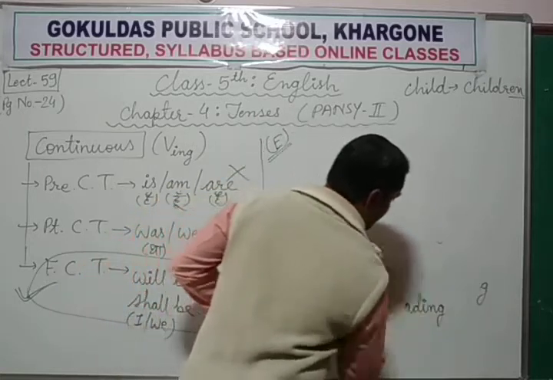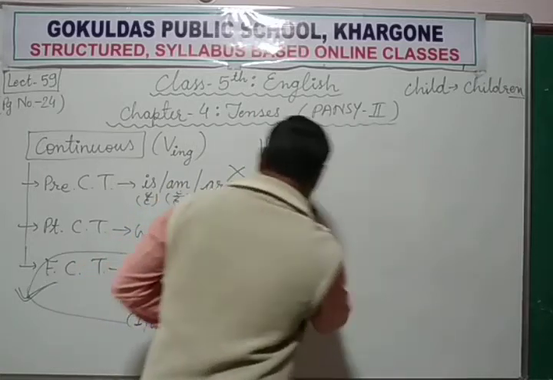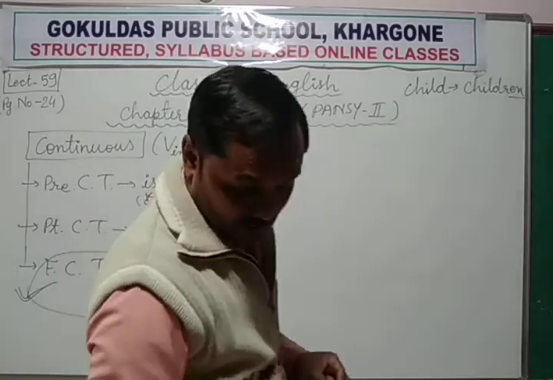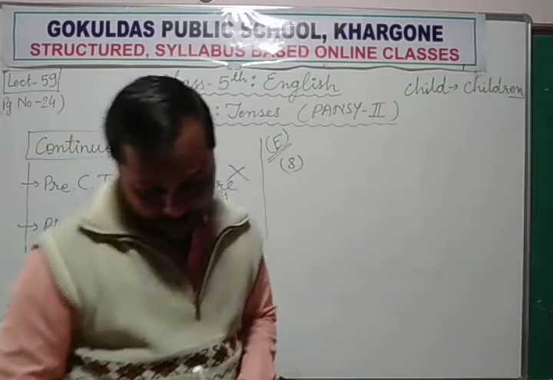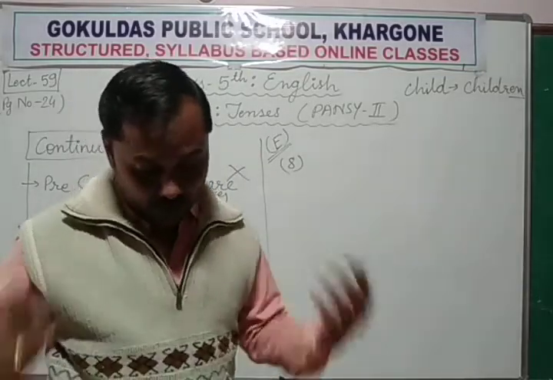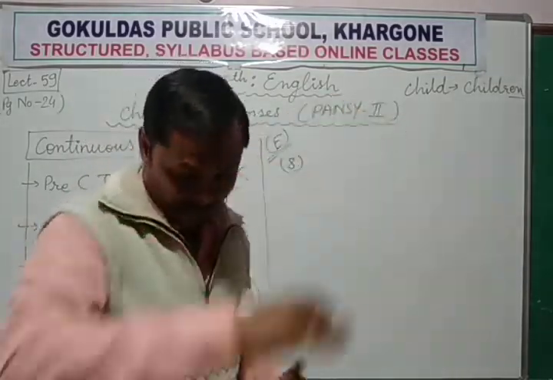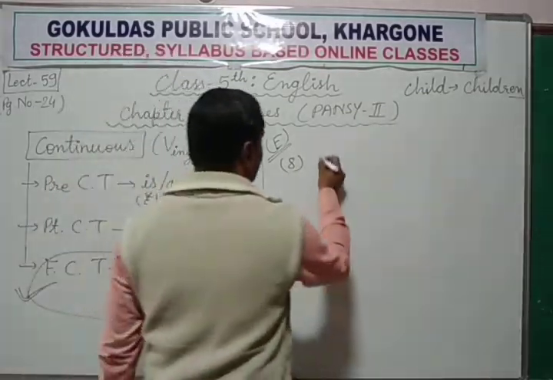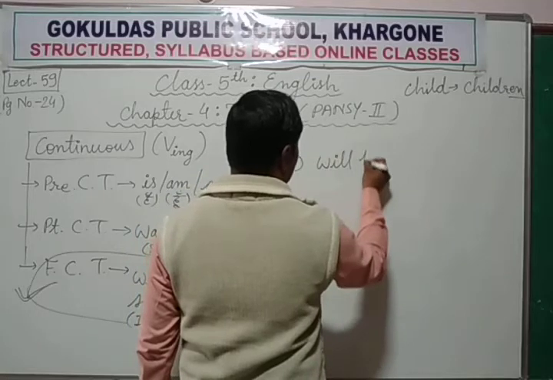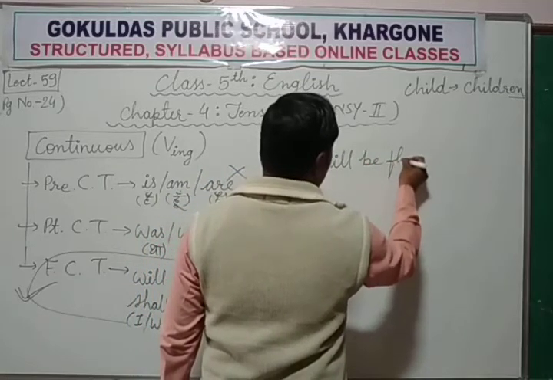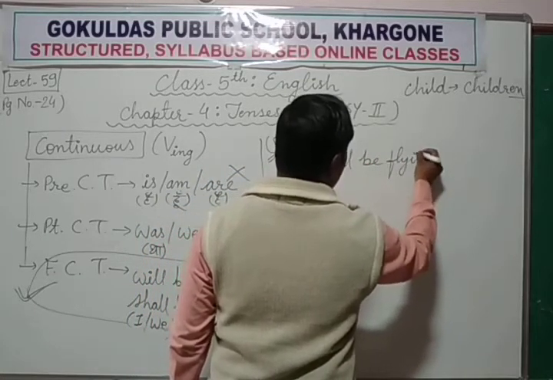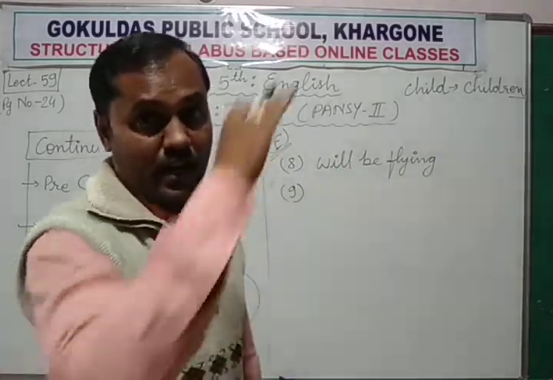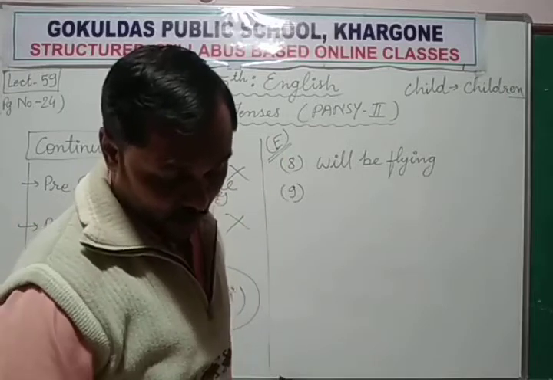let me clean the board. Then sentence number 8, the aeroplane will be flying in the sky. Will be flying, उड़ रहा होगा, in the sky, आकाश में उड़ रहा होगा, आसमान में उड़ रहा होगा.